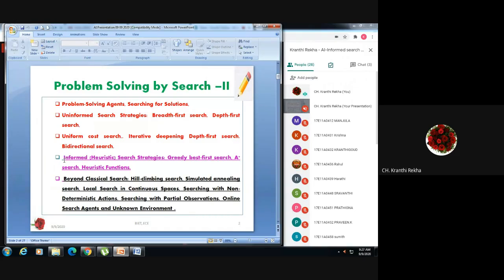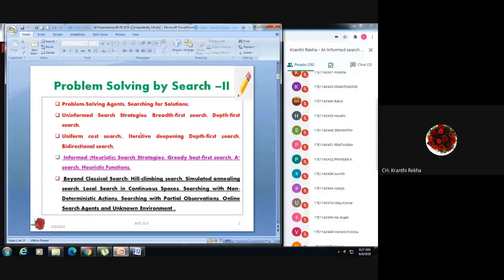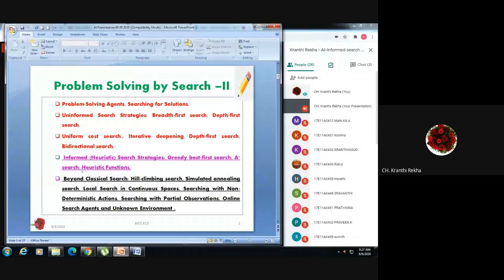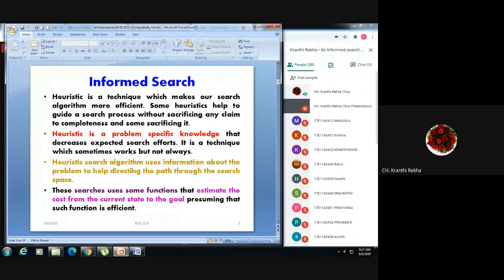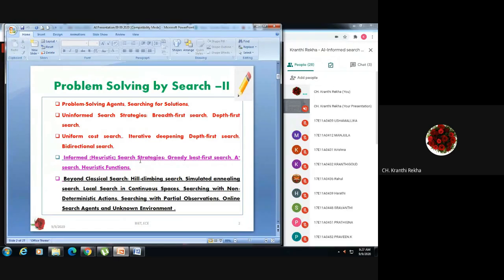Now let us continue with other search methods, another category of problem solving agents in artificial intelligence, that is informed search. That is our today's topic. We will see various informed search methods. Today I'll be covering greedy best first search and A star search algorithms, with examples.